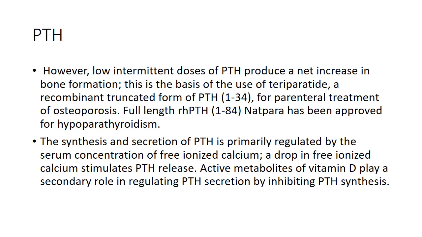But low intermittent doses of parathyroid hormone produce a net increase in bone formation, which is opposite to that of higher doses. Be clear that this is the low intermittent dose, and as I have told you earlier, the higher dose. These two effects are opposite to each other.